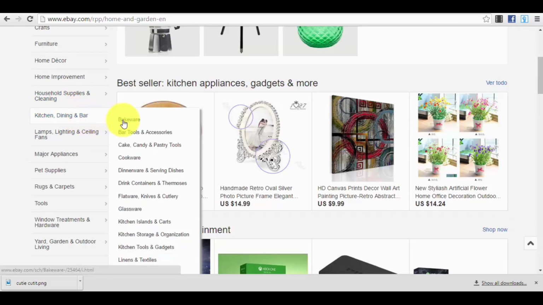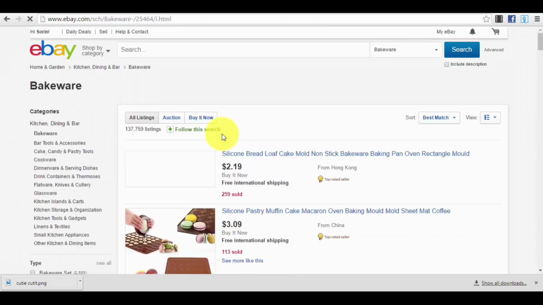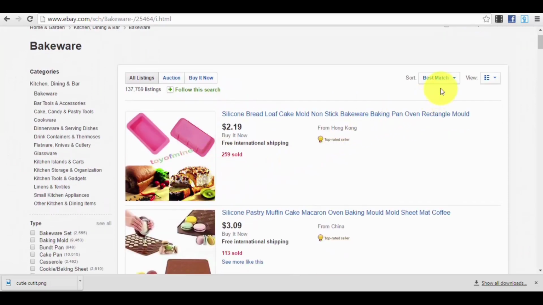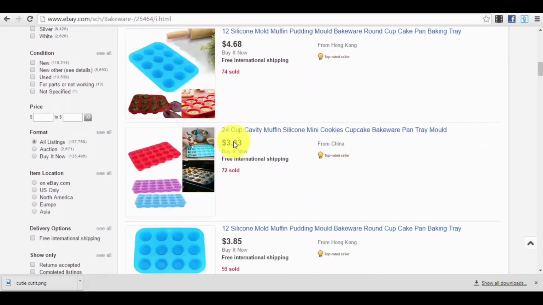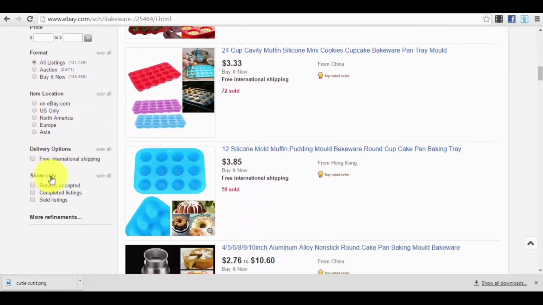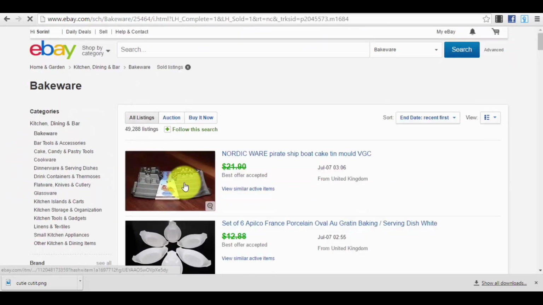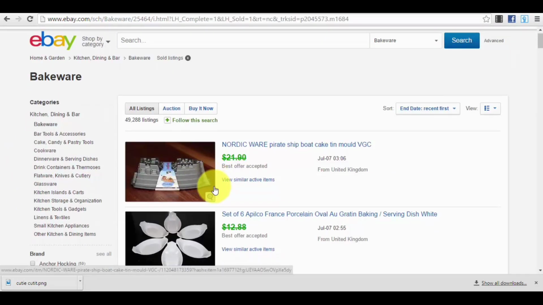We can go to kitchen dining and bar, and we can go to bakeware. We just went to bakeware, and what we will do here is, first of all, show only sold listings. That's once, to see what sells.